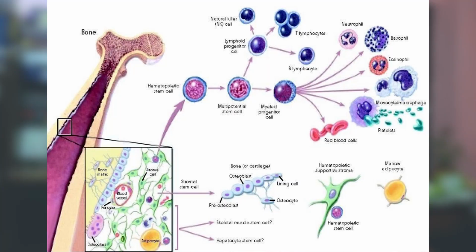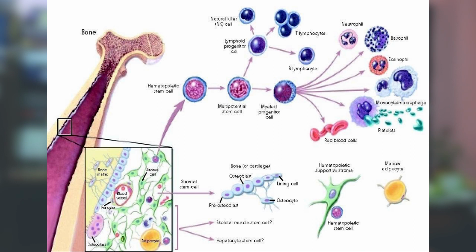From the bone, here you can see the hematopoietic stem cell, then multipotential stem cells, and it will go to the lymphoid progenitor, then natural killer cells, then T lymphocytes, then B lymphocytes. And from these multipotential stem cells, it can go to the myeloid progenitor cells, which give rise to neutrophils, basophils, eosinophils, macrophages, and platelets, as well as the red blood cells.